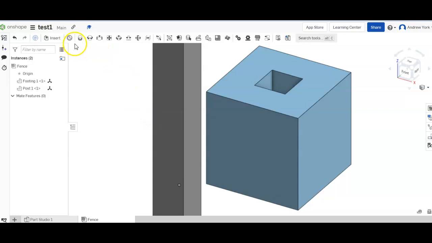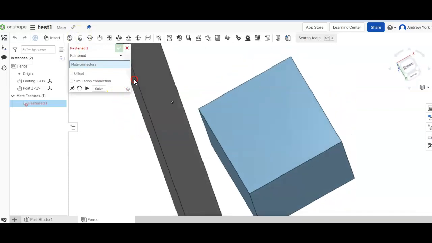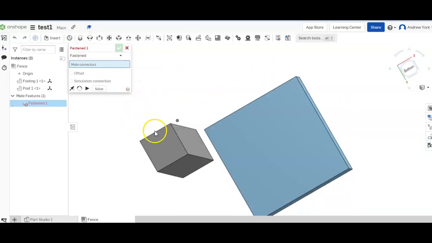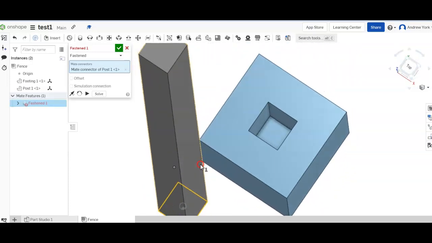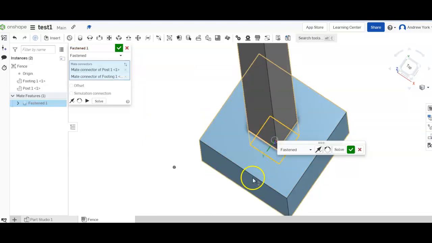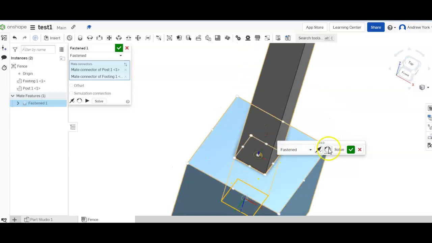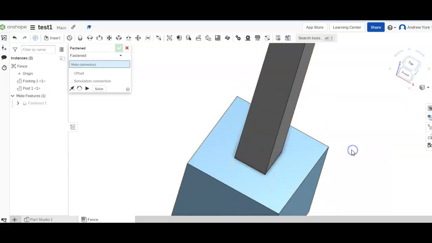And we're going to use this command here to join it together. It's called a mate command. Because the fence doesn't move, we're going to use a fastening mate. What we do is we find the end, using the right mouse button, and we click on there, and then we spin around, and we want that disc to be in the center. It joins them together, and we can see that's joined, so we click solve.